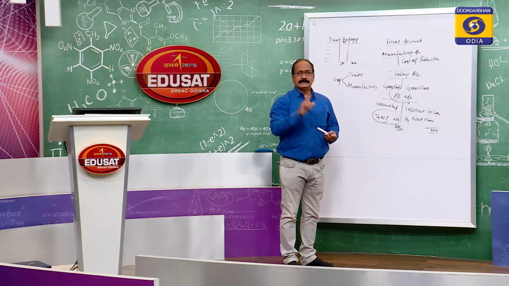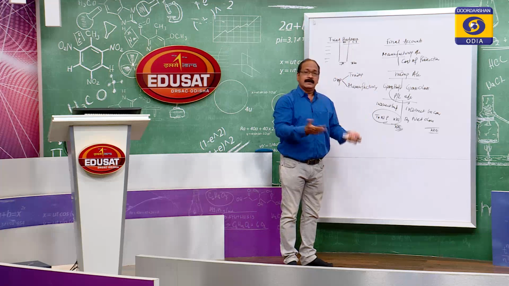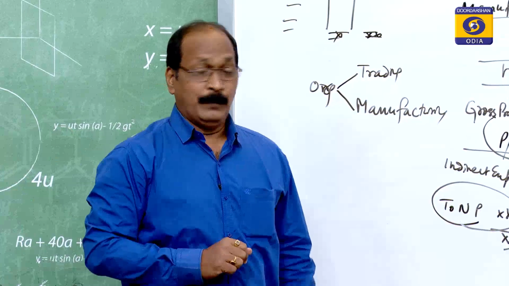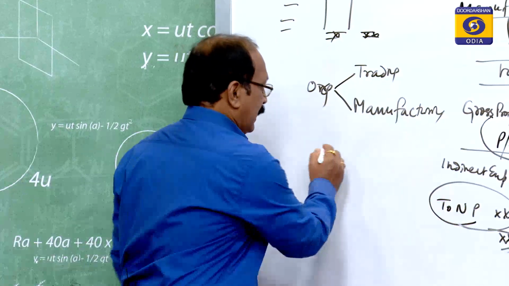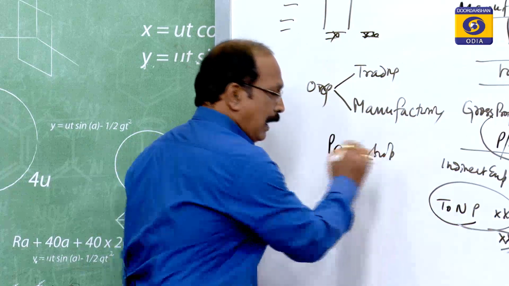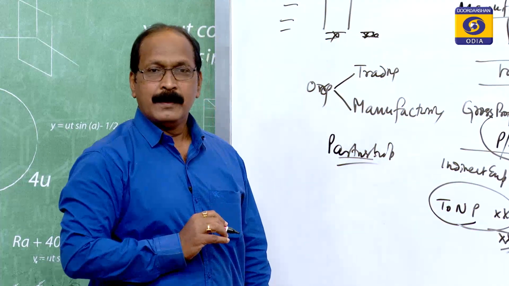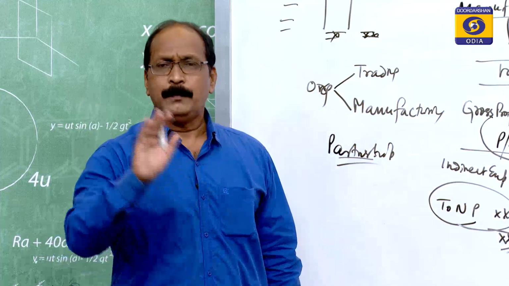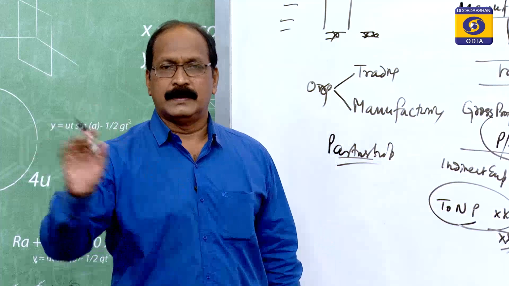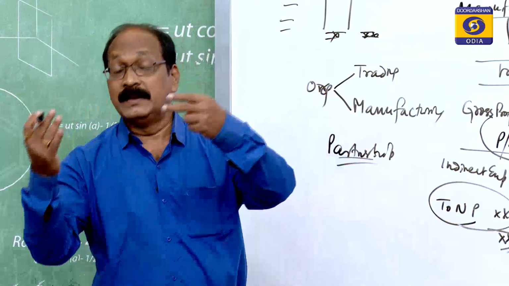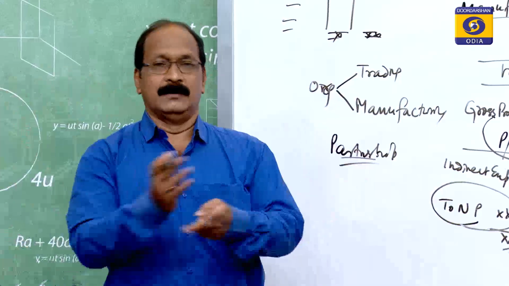Whatever profit is earned belongs to that person, undoubtedly. But in case of the partnership business, which we are talking about today, the owner is not one. A number of owners, a number of partners are there. So, whatever profit is earned is to be distributed among the partners.